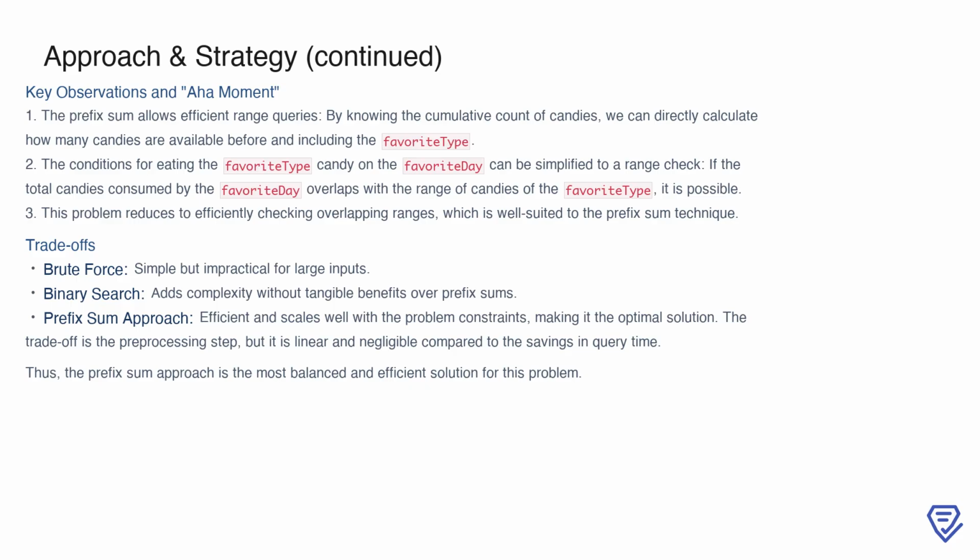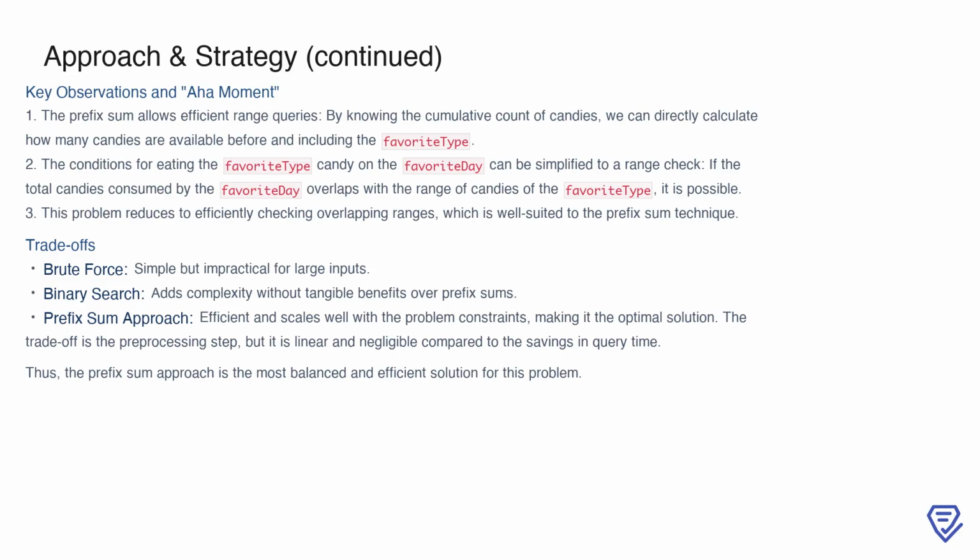One key insight that makes the prefix sum approach particularly effective is its ability to facilitate efficient range queries. By pre-computing the cumulative count of candies, we can directly determine how many candies are available before and including the favorite type. This leads to an important realization: the conditions for eating the favorite candy on the favorite day can be distilled into a simple range check. If the range of total candies consumed by the favorite day overlaps with the range of candies from the favorite type, then it is indeed possible to eat the favorite candy on that day.